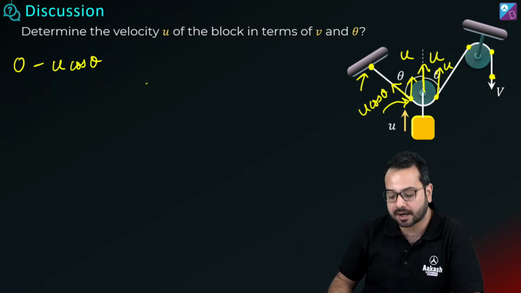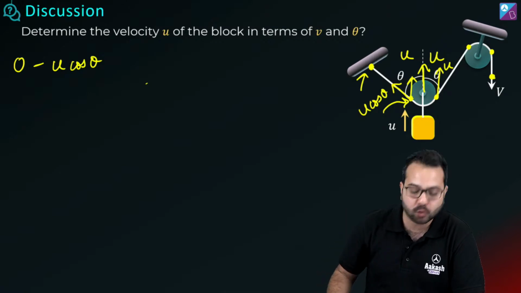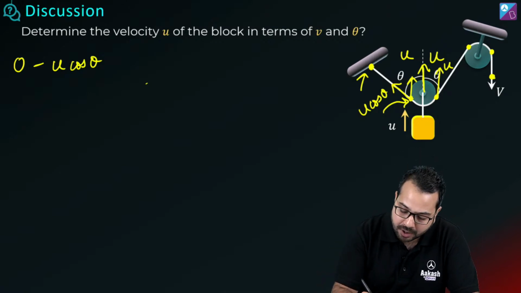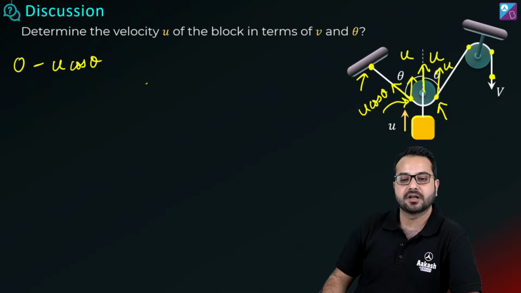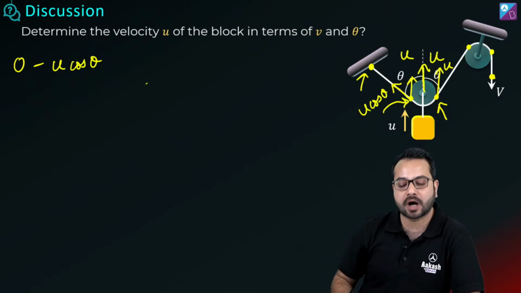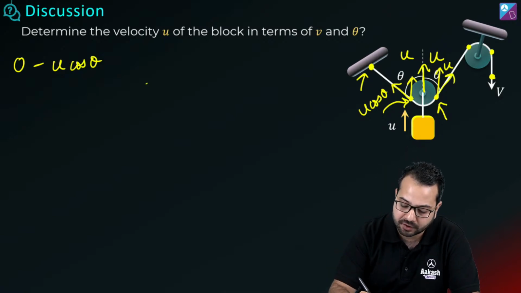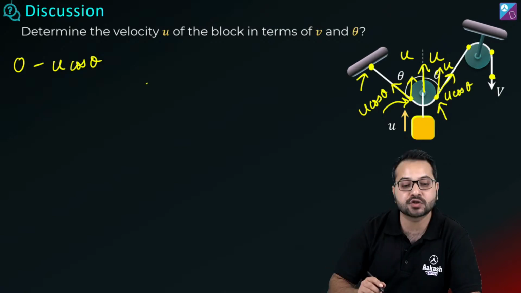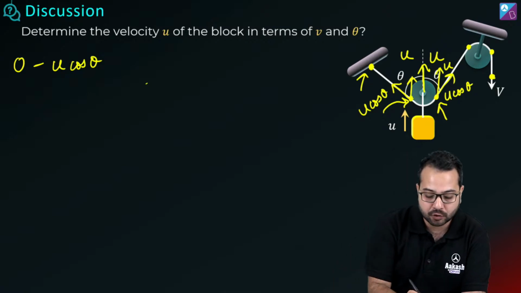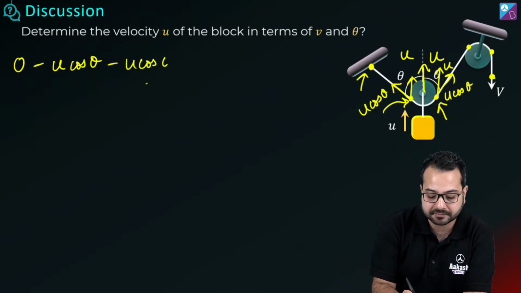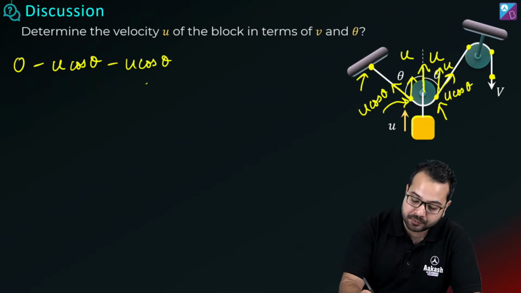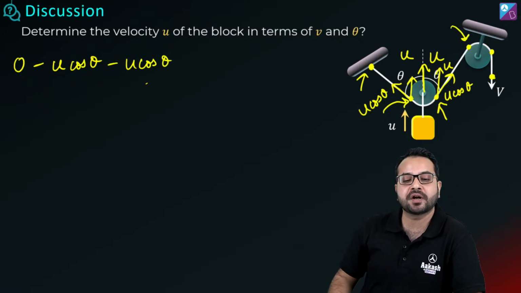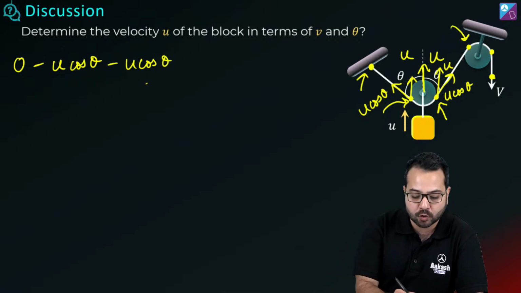Segment 1's work is done. Now segment 2. I am talking about this point. This point has a velocity u up, but what is the component of the velocity along the string? It is u cos theta. Where is it going? It is going towards the center of the segment. So minus u cos theta. Now I am talking about this point. This point is fixed to a fixed pulley. It is going to do nothing.